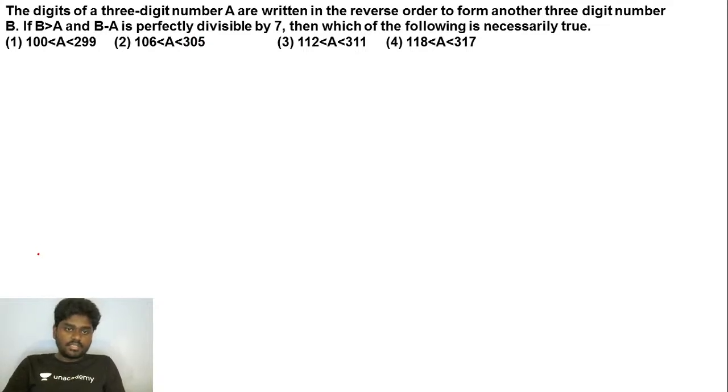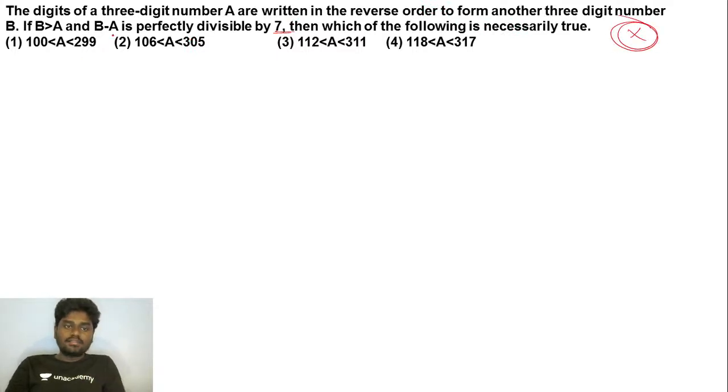The digits of a three-digit number A are written in the reverse order to form another three-digit number B. Okay. If B is greater than A and B minus A is perfectly divisible by 7, then which of the following is necessarily true? An important question. Come on, let's try to do this.